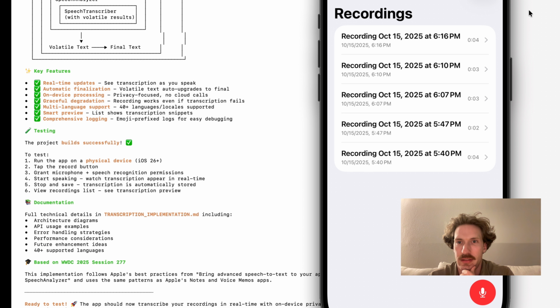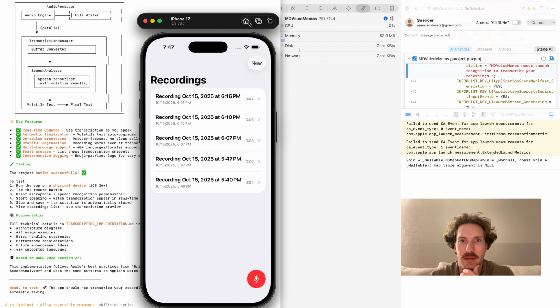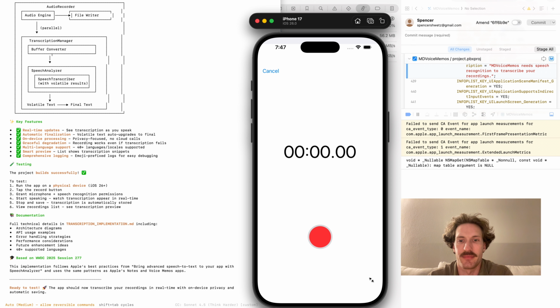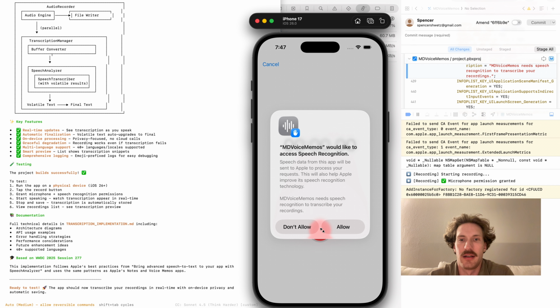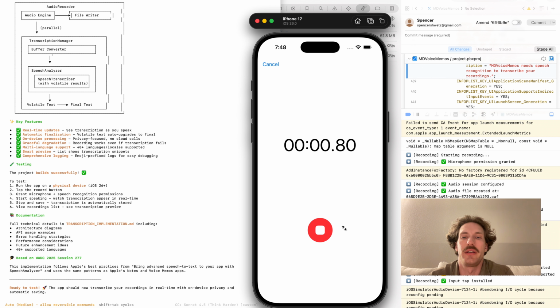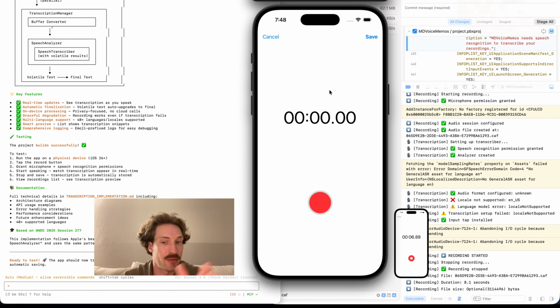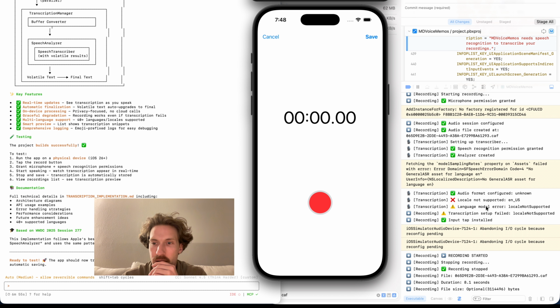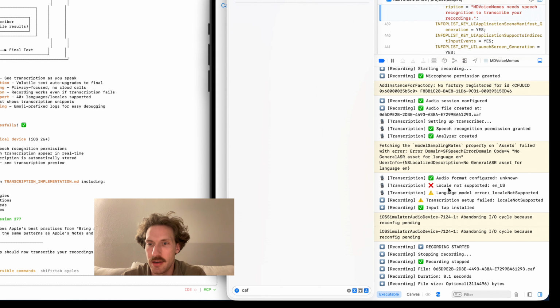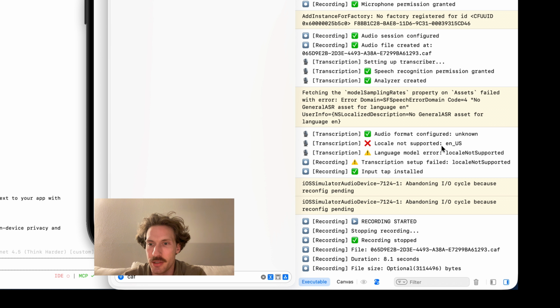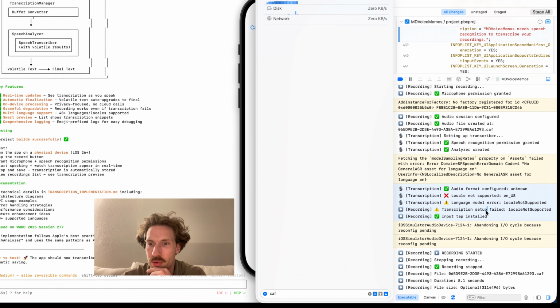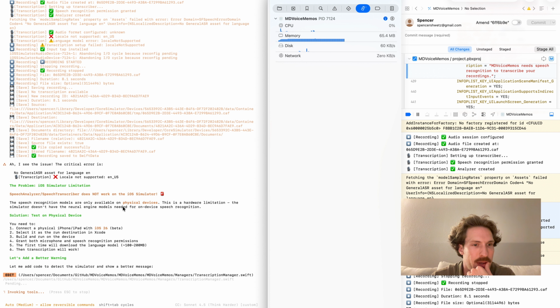All right, we're loaded. Memory's working. Want to allow. One, two, three, four, five, six, seven. So I'm going to go ahead and take a screenshot of that because we're not seeing any text going on. In our logs, we're seeing locale not supported, English US, transcript said it failed, locale not supported. Does not work on iOS simulator.